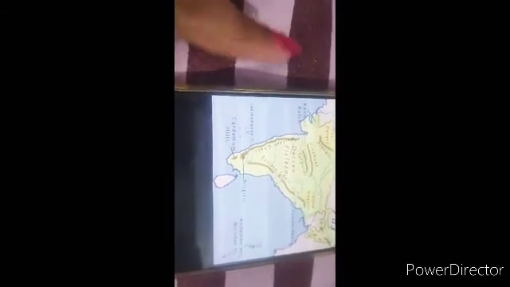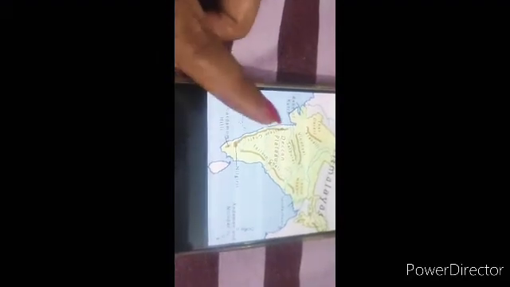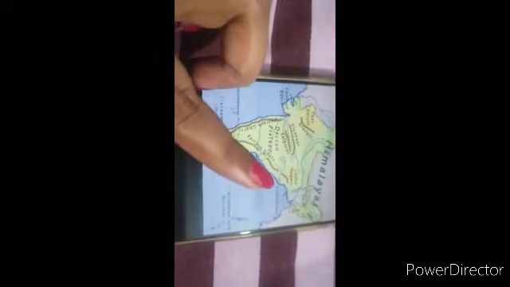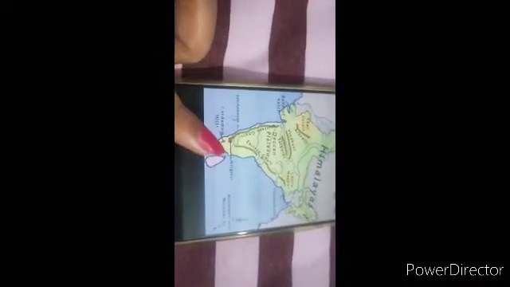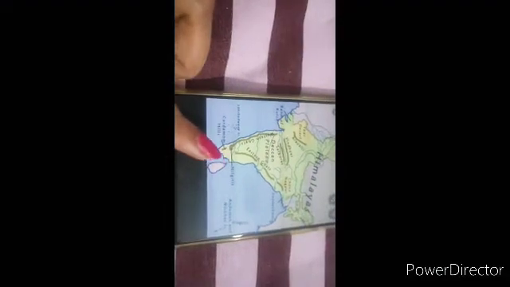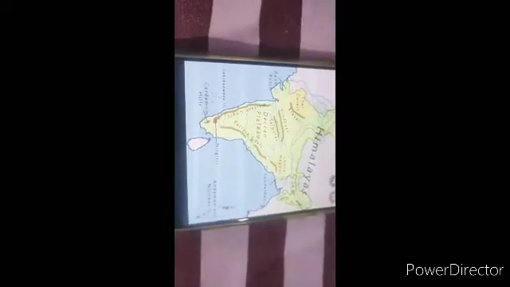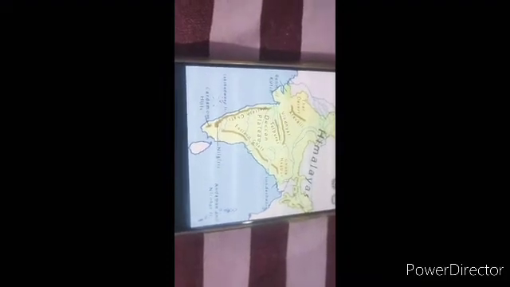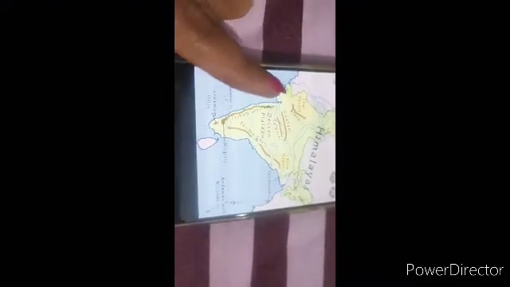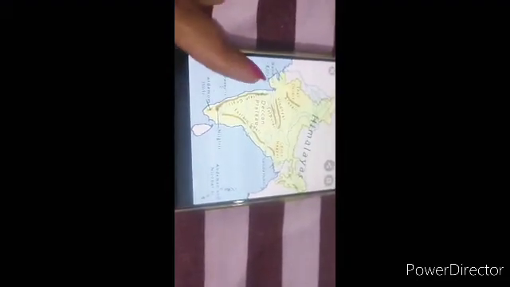First is the western coastal plain, which is on the west side, and another is the eastern coastal plain, which is on the east side. So first we will learn about the western coastal plain, which is here. This is your western coastal plain and it is on the west side.